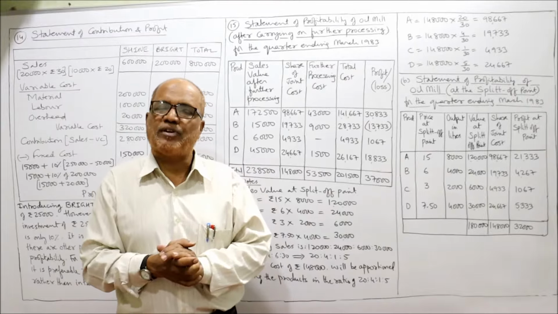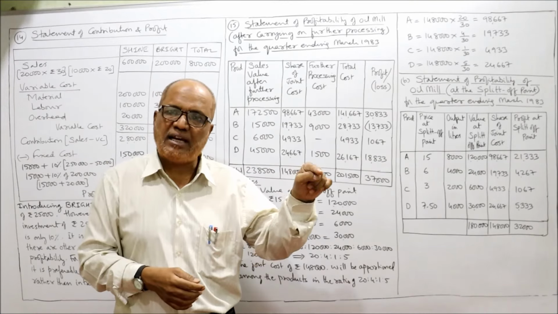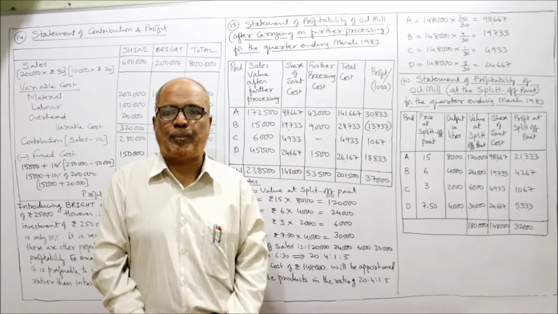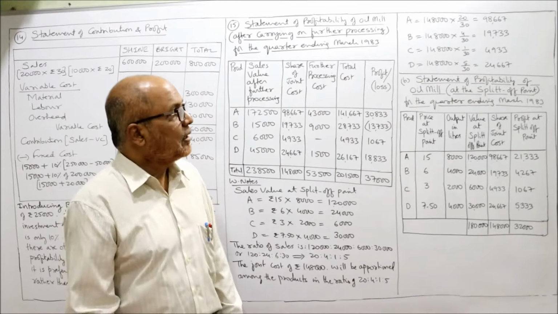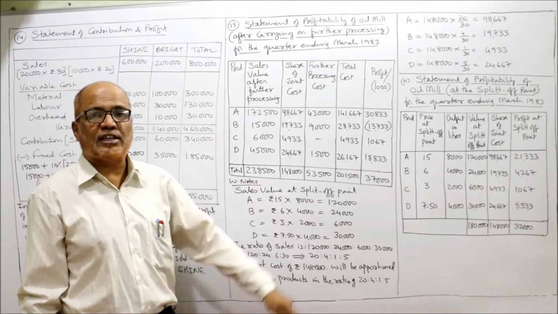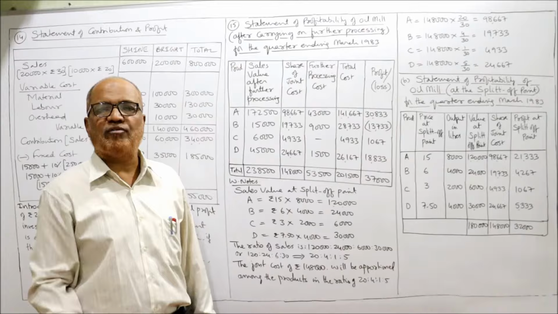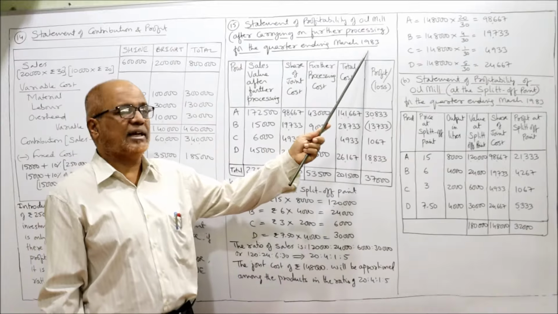Then we can get two profits. First of all, the statement of profitability of the oil mill after carrying on further processing, for the quarter ending March 1983.